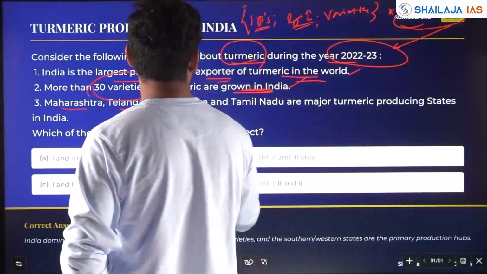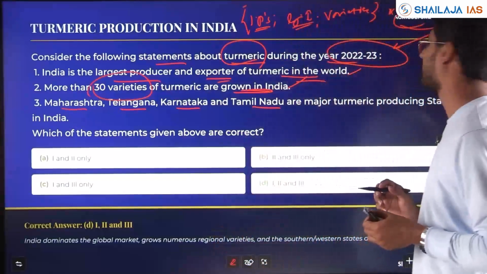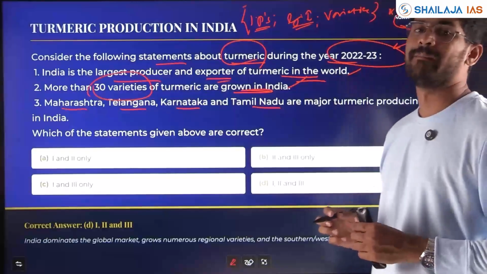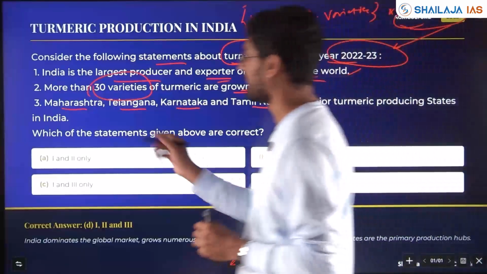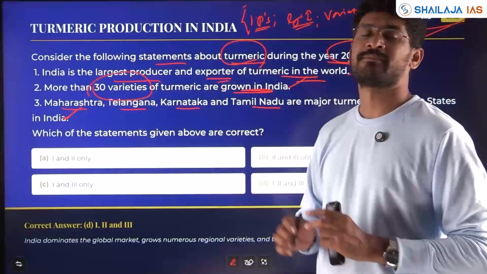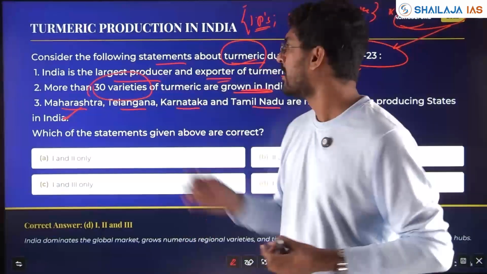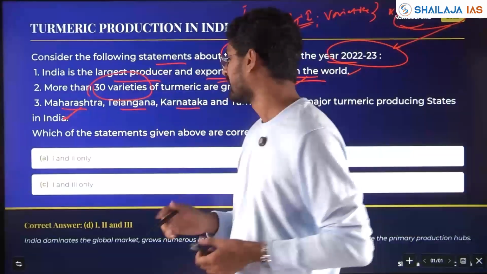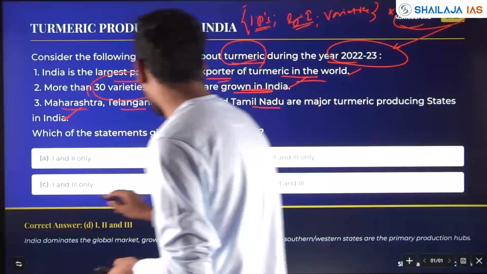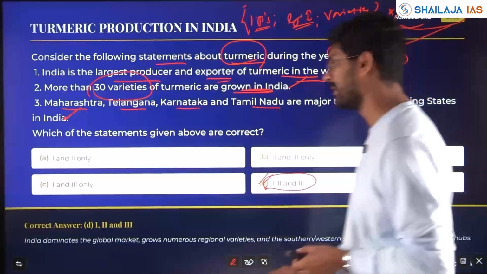Maharashtra, Telangana, Karnataka, Tamil Nadu are the major turmeric producing states in India. Correct? If you have studied the economic survey, all three statements are correct. So answer is 1, 2 and 3, option D.